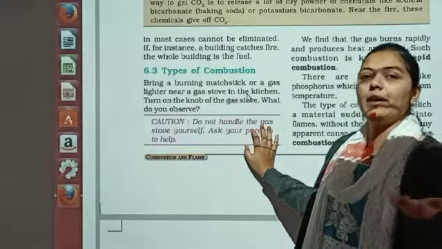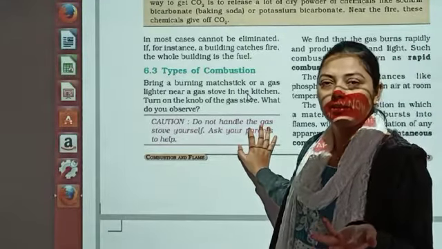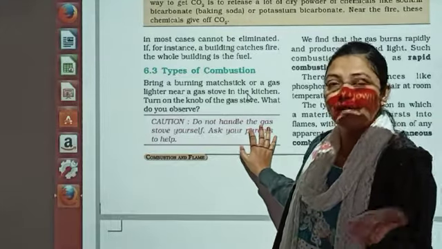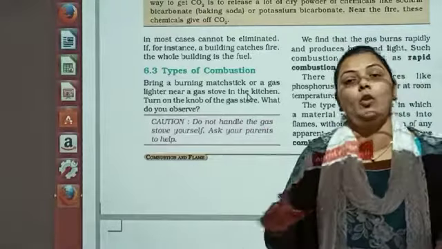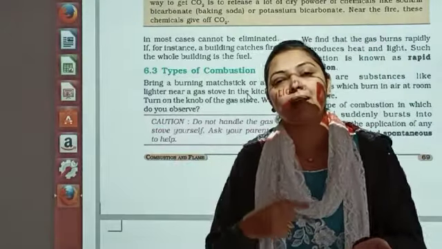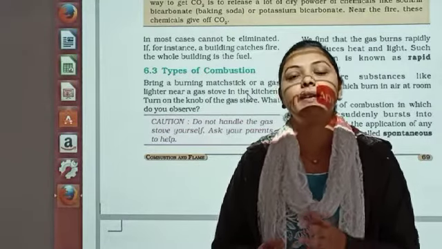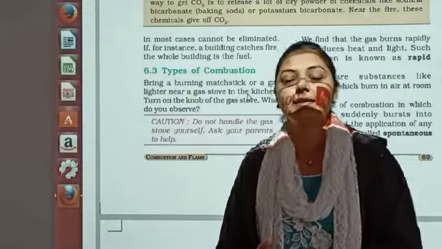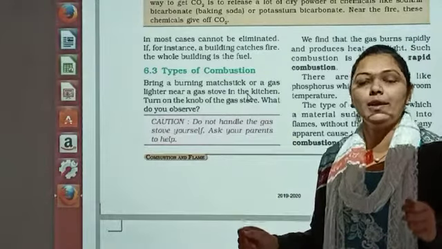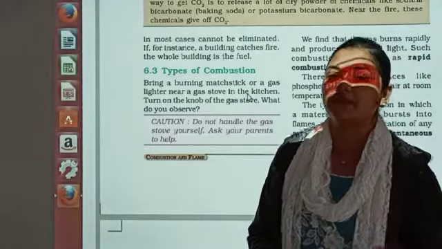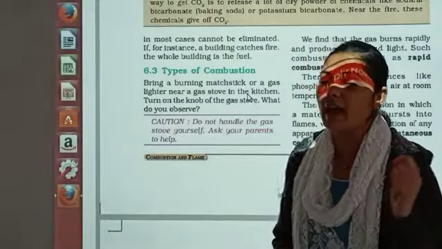Early in the morning you require a cup of tea. So before that we have to prepare it. And what do we use for that preparation? We require this stove, and we know that it is connected either with the red color cylinder or with the yellow color pipeline. So dear students, what is supplied from that? We are able to get the gas. Which gas? LPG, liquefied petroleum gas. So when we are using it, generally what do we do? We turn the knob on and bring the lighted matchstick, or we bring the lighter near it and we ignite it.